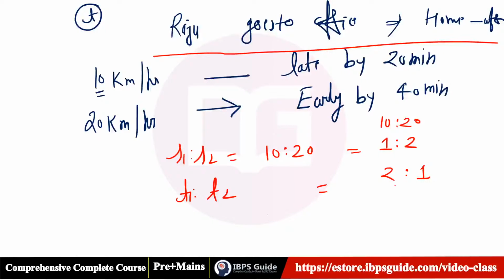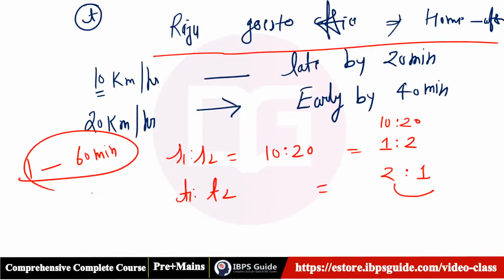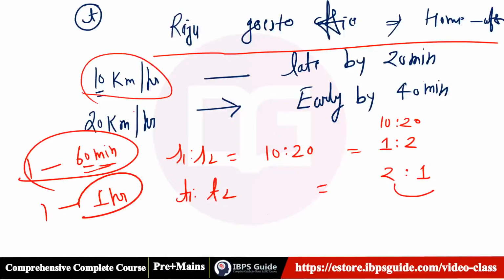The difference of time will be 60 minutes, so 1 means 1 hour. Vinith, you have done everything correct, but you took it all in minutes. Technically, this is minutes, but this is kilometer per hour, so you need to think about that.